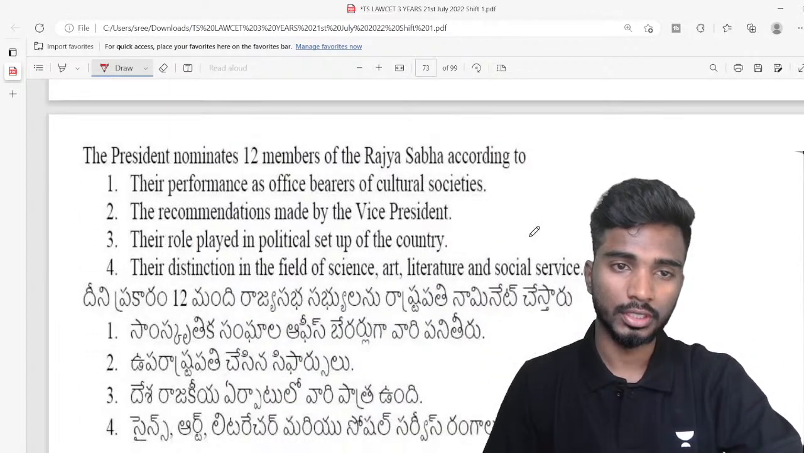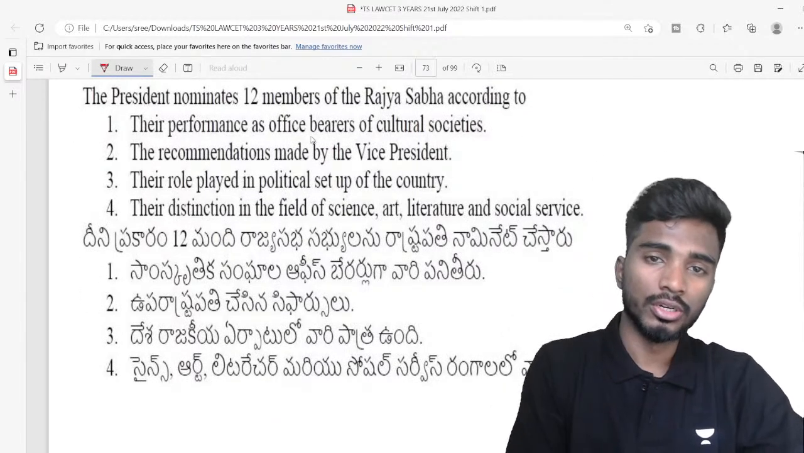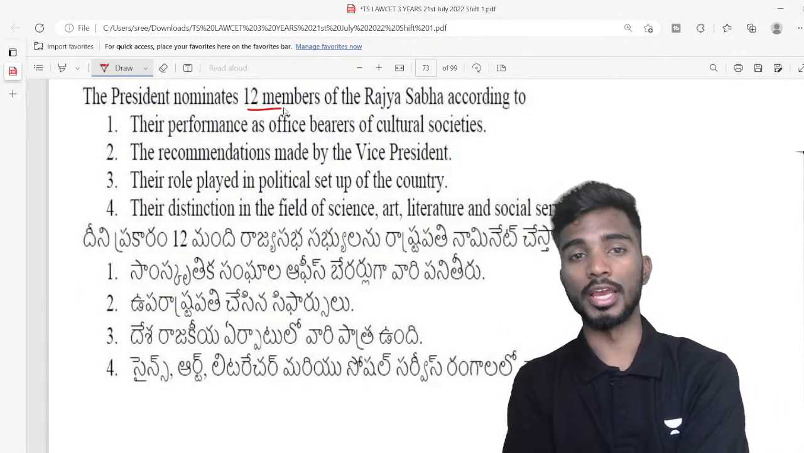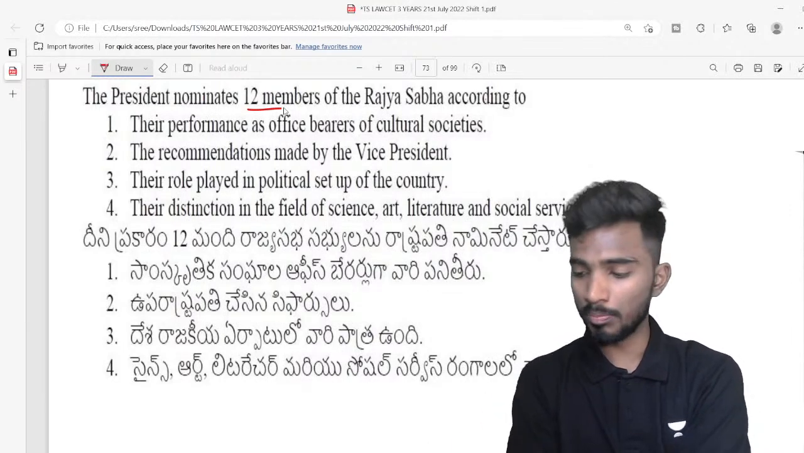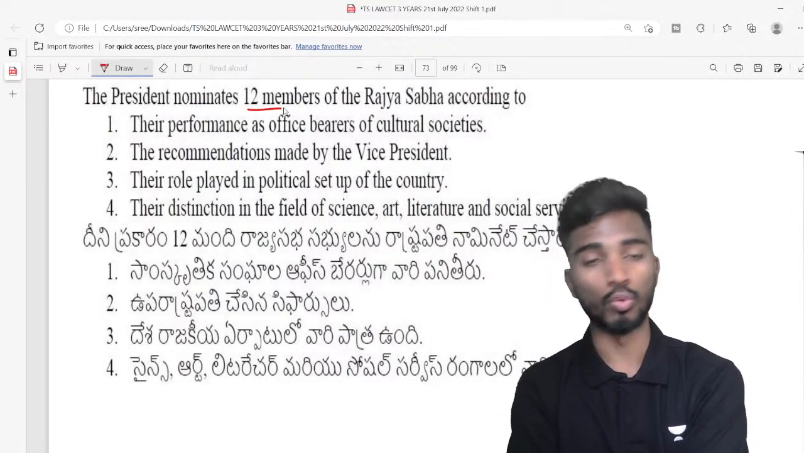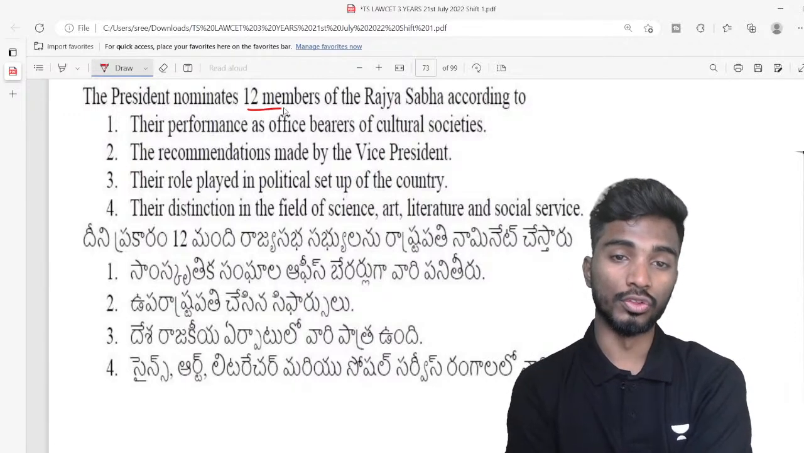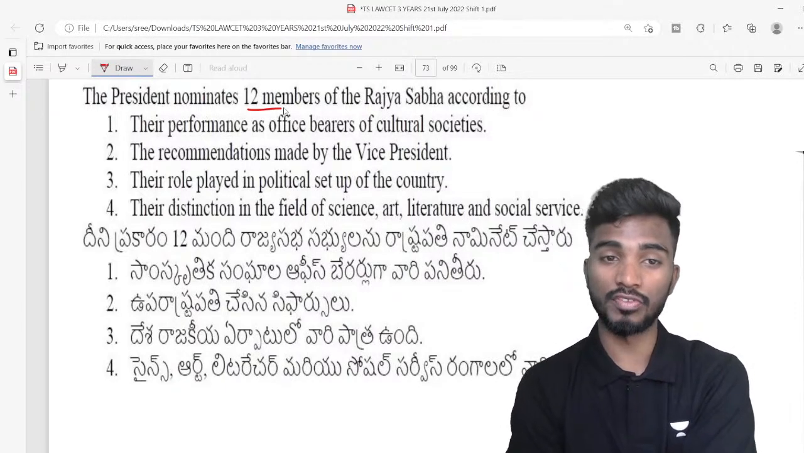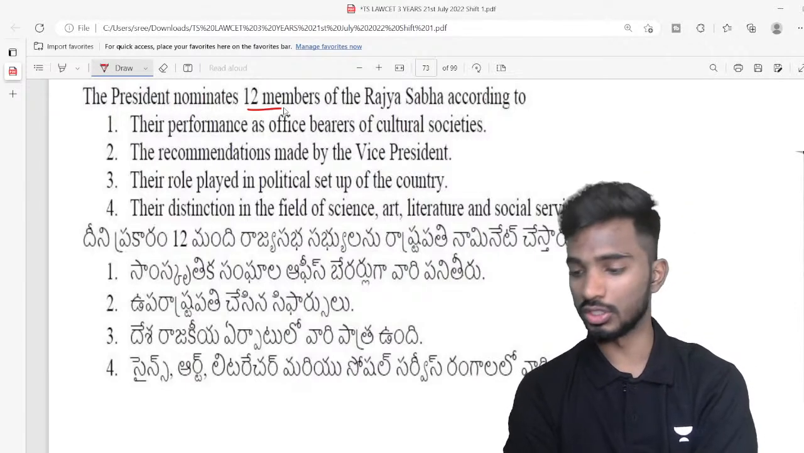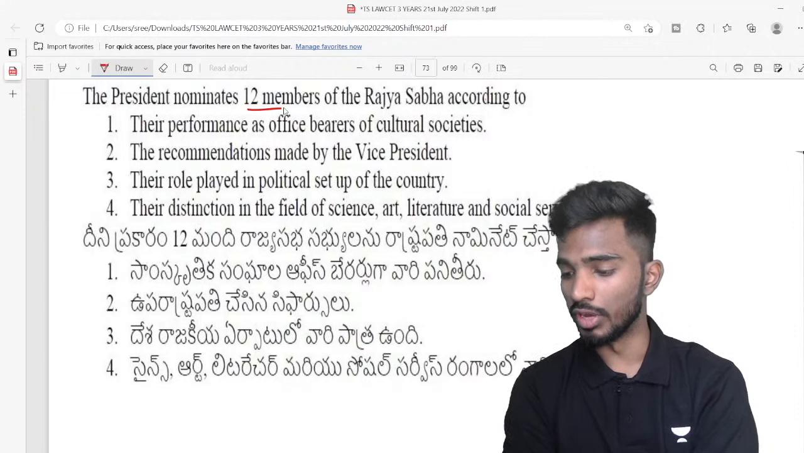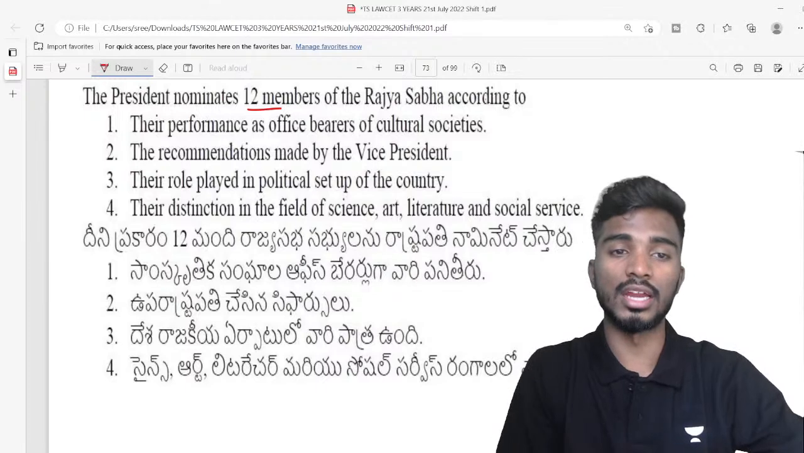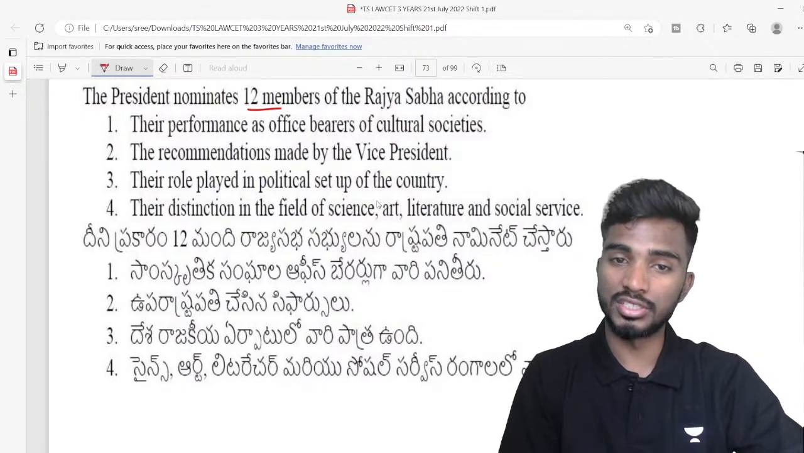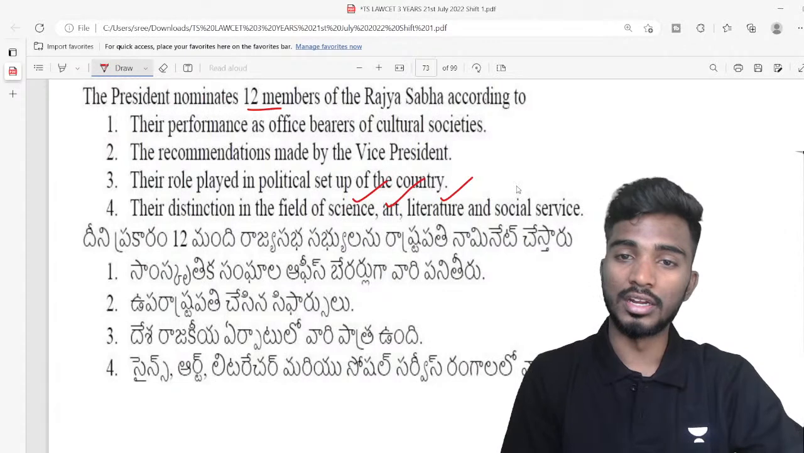Next. The president nominates 12 members of Rajya Sabha according to. 12 మందిని ప్రెసిడెంట్ నామినేట్ చేస్తాడు మనం డిస్కస్. వెరీ గుడ్ ఉమా. So based on what? So their performance of office bearers of cultural societies, or based on recommendation made by vice president, their role played in political setup of country, the distinction in their field of science, art, literature, and social service. Very good, very good. Nidhi, Alpha, Nazia, Shrikant, you have to correct it. The answer is 4. Anybody who has distinction in the field of science, art, literature, and social service.